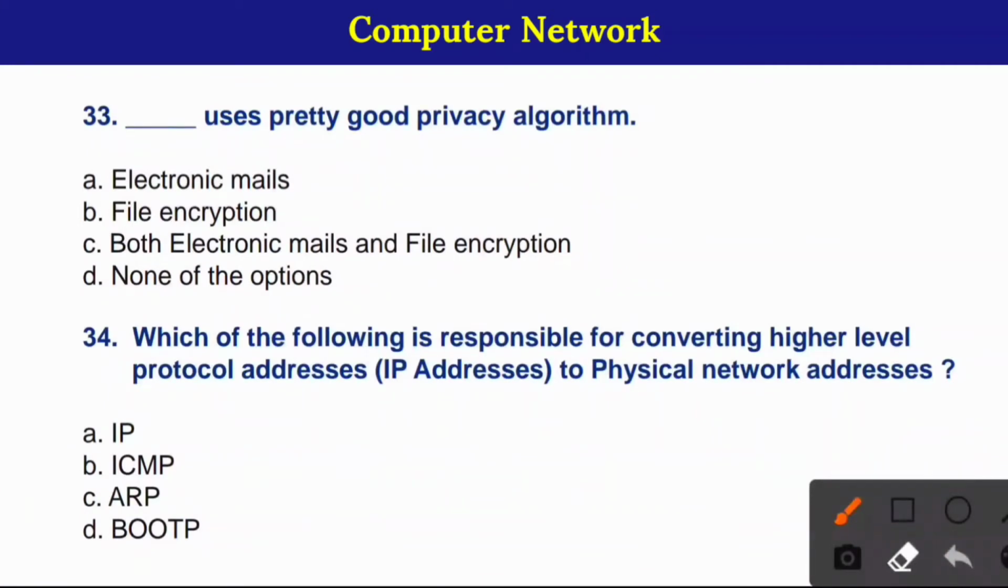33. Blank uses pretty good privacy algorithm. Here correct option is option number C, both electronic mails and file encryption. 34. Which of the following is responsible for converting high-level language protocol address to physical network address? Here correct option is option number C, ARP.